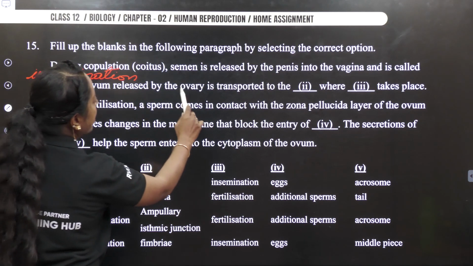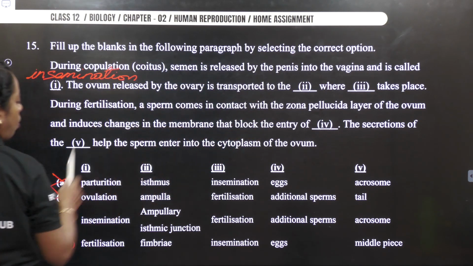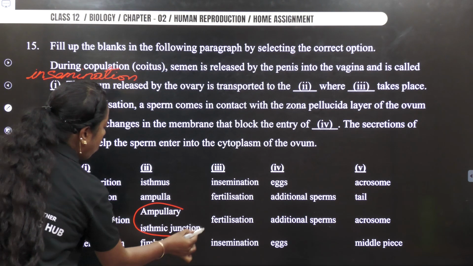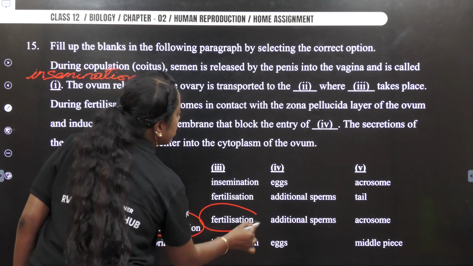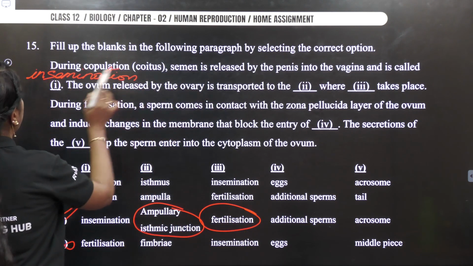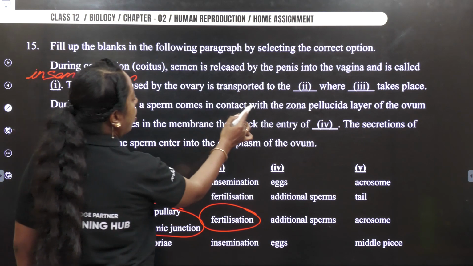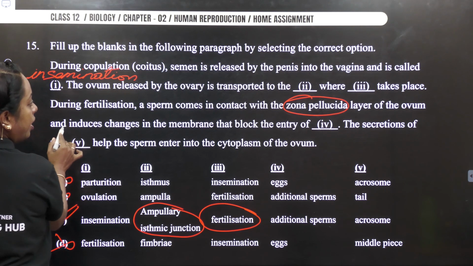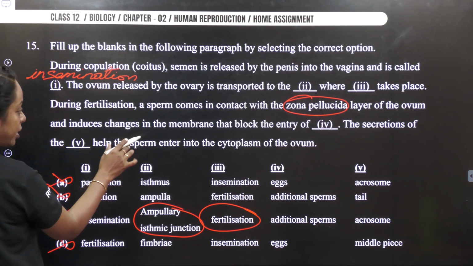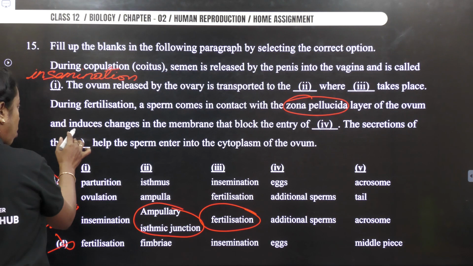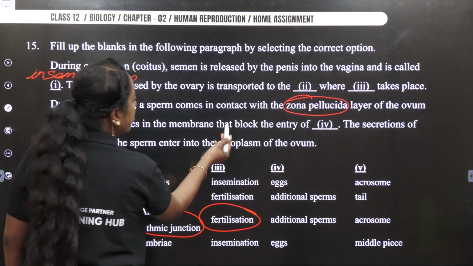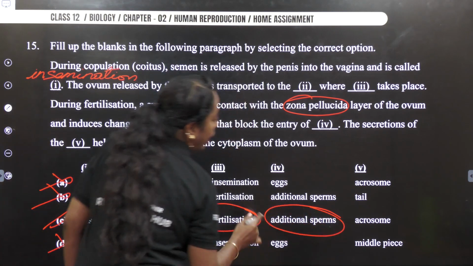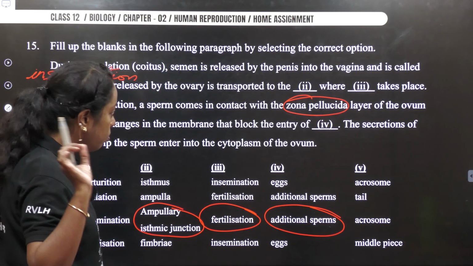Okay, the ovum released by the ovary is transported to the ampullary isthmic junction for the process of what? Fertilization. Okay. Fertilization takes place. During fertilization, a sperm comes into contact with zona pellucida layer. Make sure layer of the ovum, which not only counter checks the sperm belongs to the same species also, it includes the changes of the membrane to block polyspermy. So no more sperm should come to enter. So zona pellucida made sure monospermy.